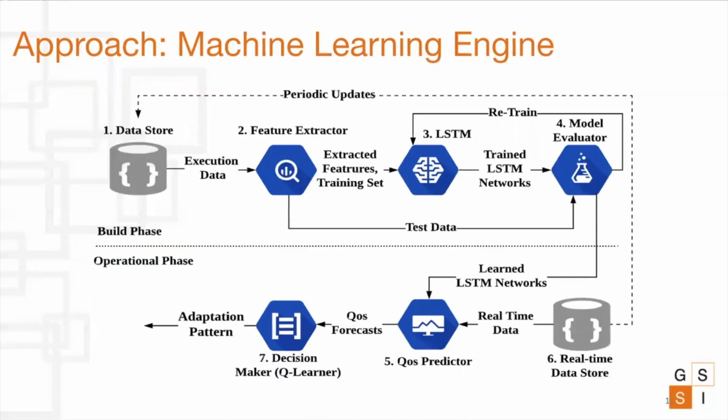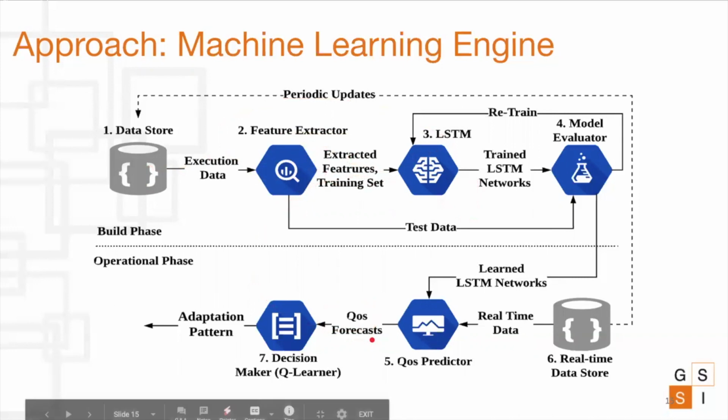Now comes the main thing, which is the machine learning engine. The machine learning engine basically works in 2 phases. One is a build phase, where it uses the data obtained, which is the data of the data traffic and the energy consumption, to create prediction models using deep neural networks, particularly long short-term memory networks. This phase is executed periodically so as to keep improving the machine learning models.